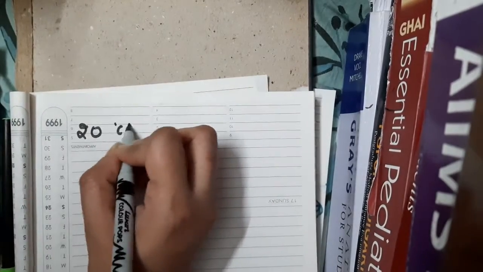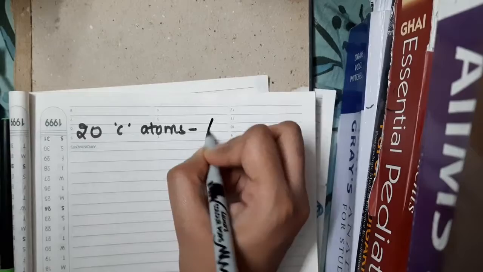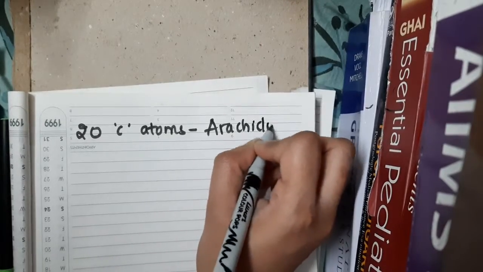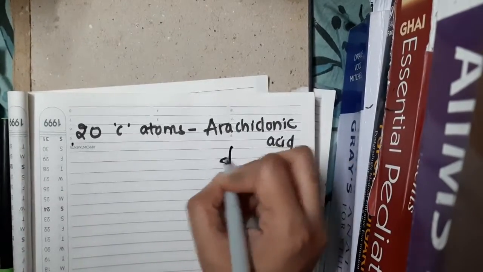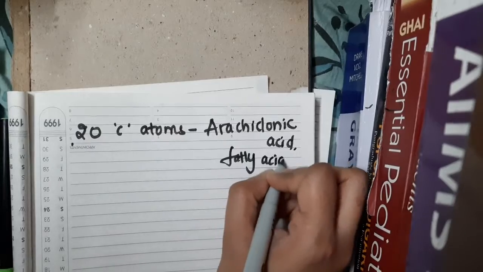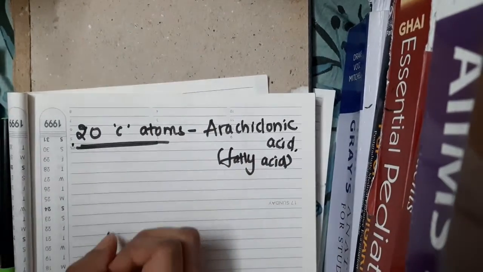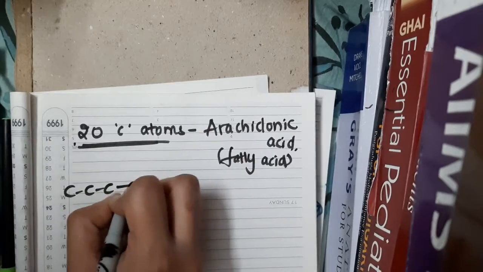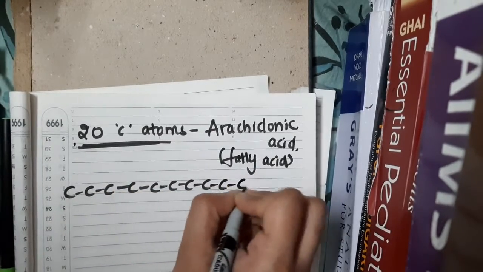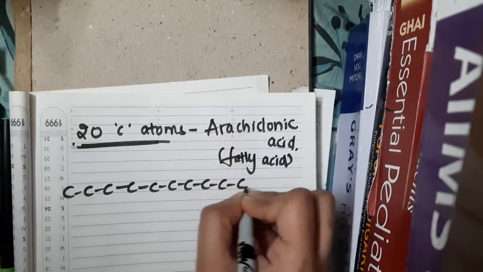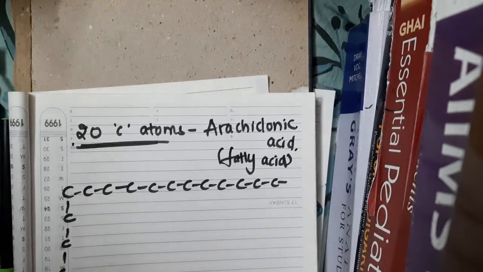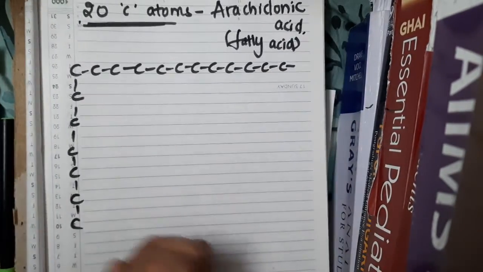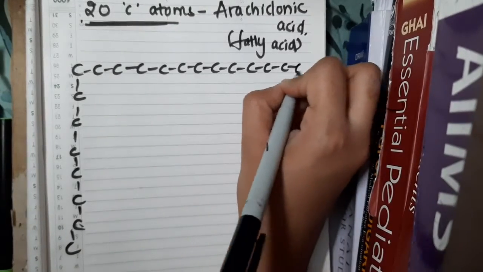If a fatty acid contains 20 carbon atoms, then it is named arachidonic acid. Arachidonic acid is a simple fatty acid. It is not an amino acid. It is a fatty acid containing 20 carbon atoms. I'll just write the structure. 1, 2, 3, 4, 5, 6, 7, 8, 9, 10, 11, 12, 13, 14, 15, 16, 17, 18, 19, 20.